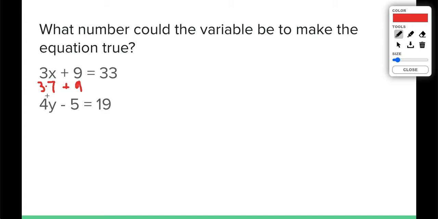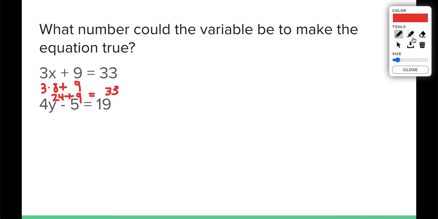3 times 7 is 21. 21 plus 9 is not 33, that's 30. So let's guess and check another number. Let's try 8. 3 times 8 is 24. Is 24 plus 9 33? Yes, because 24 plus 10 would be 34, and 1 less than that would give us 33. So that means 8 would be our answer for x in that problem.